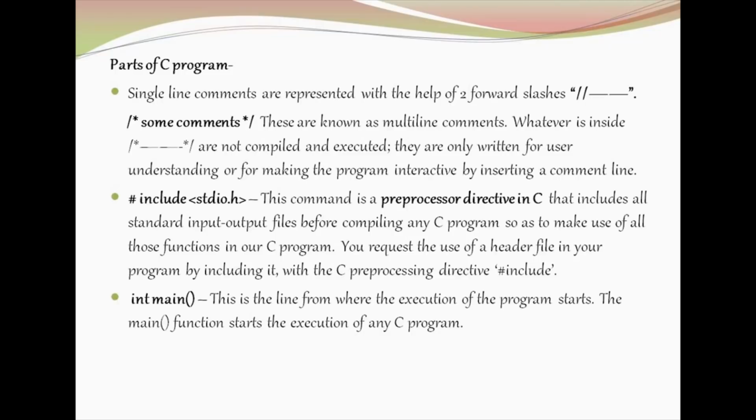Like printf and scanf, we can use them without defining them, because they are already defined in the library file stdio.h, which is a header file already written in C. So we can just call them by including them in this line. We can use printf and scanf in our program as usual without any further coding for that.